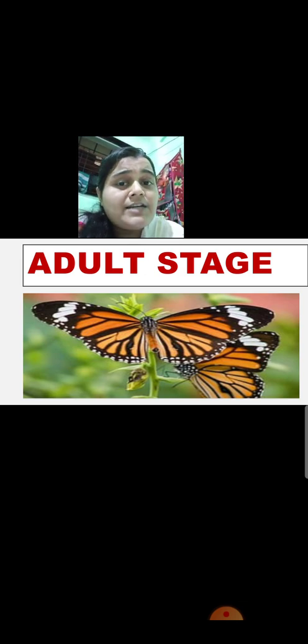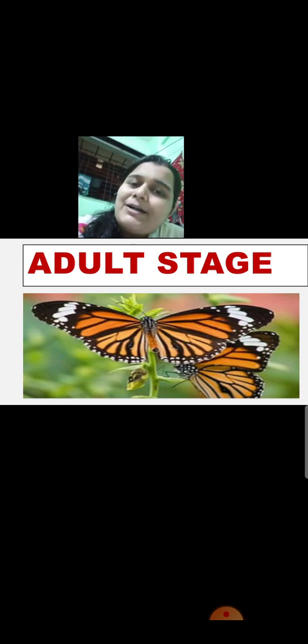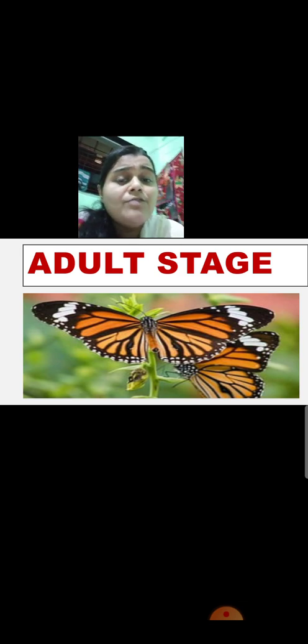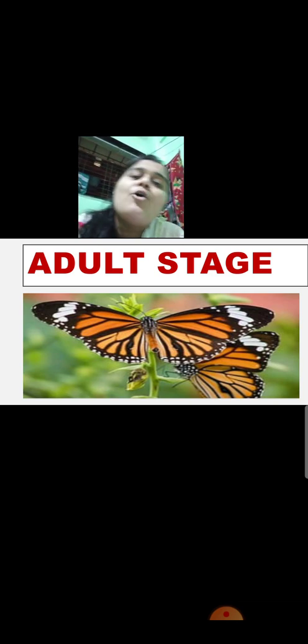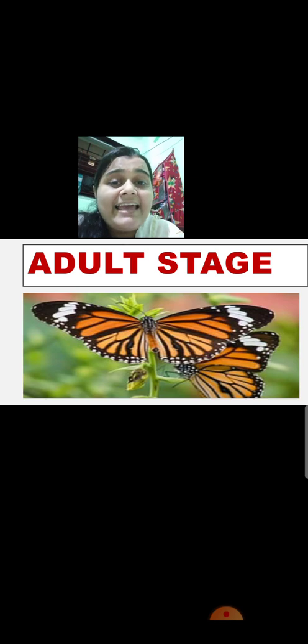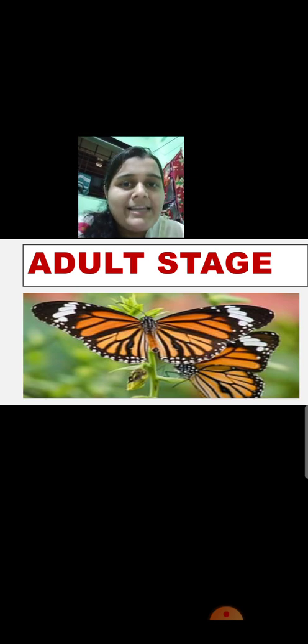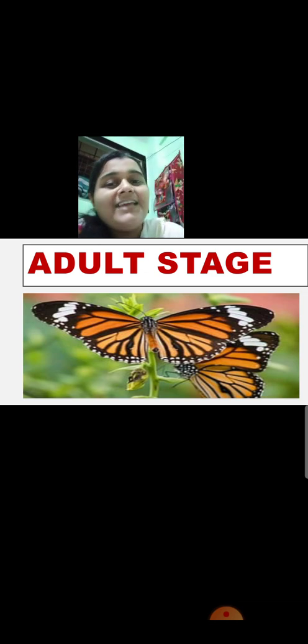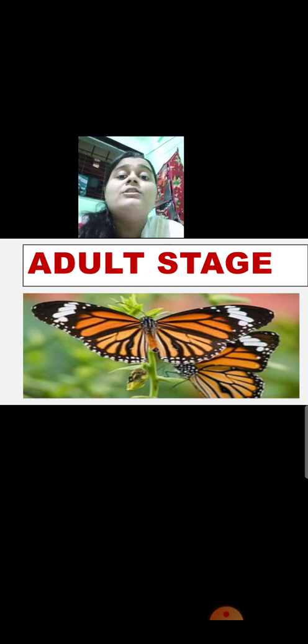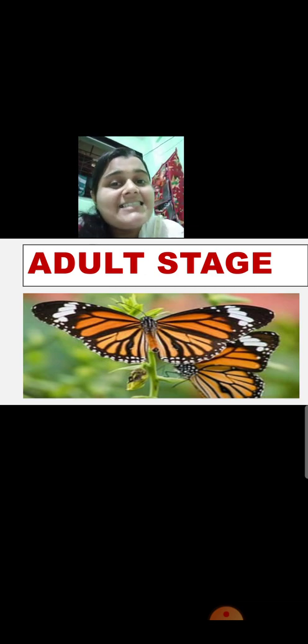Which butterfly have we studied? Plain tiger butterfly. Which was the first step? First stage, egg. The plain tiger butterfly lays eggs on which plant? Milkweed or rui. Okay, it lays eggs on the milkweed or rui leaves. Then what happens? After a few days, a caterpillar comes out of the egg. The caterpillar or the larva is the second stage of the life cycle of the butterfly.